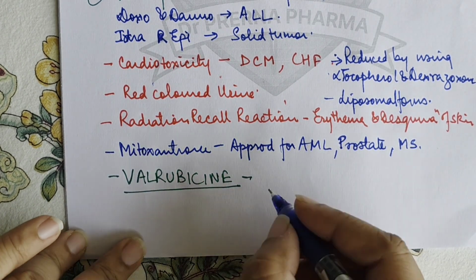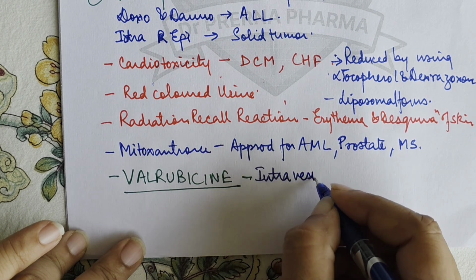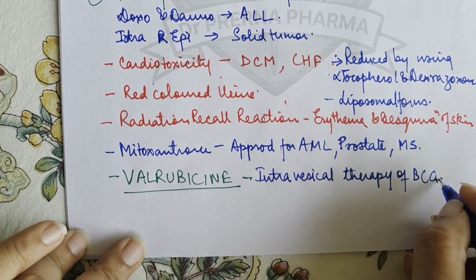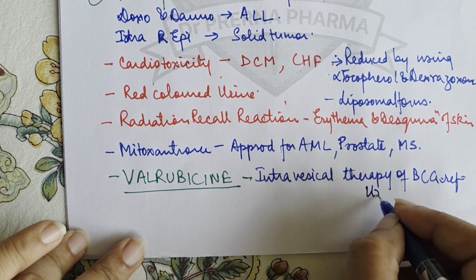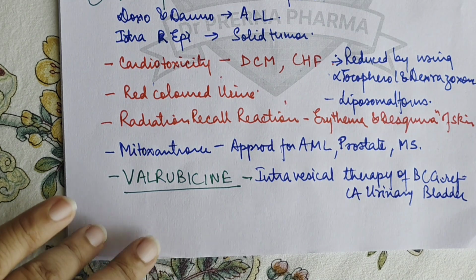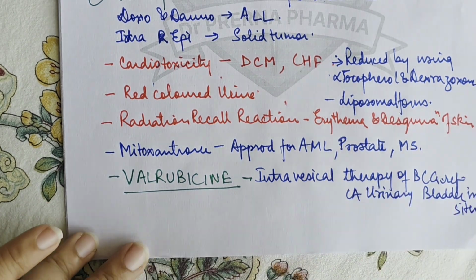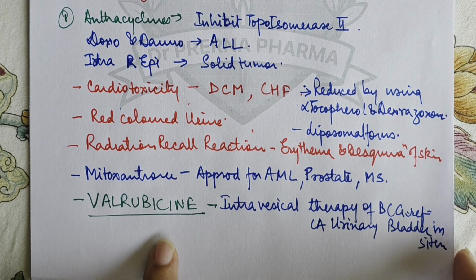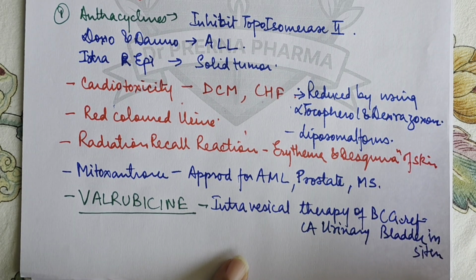This valrubicin is approved for intravesical therapy of BCG refractory urinary bladder carcinoma in situ. So this is the antibiotic belonging to the anthracycline class, a new drug, used in intravesical therapy of urinary bladder cancer.